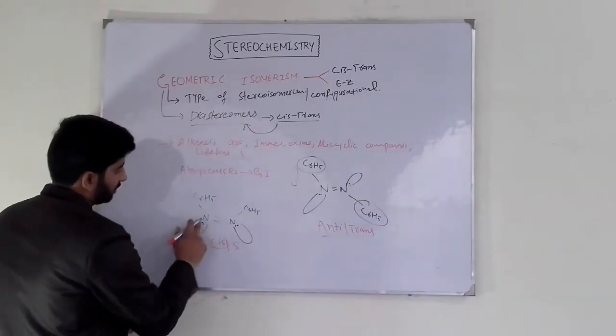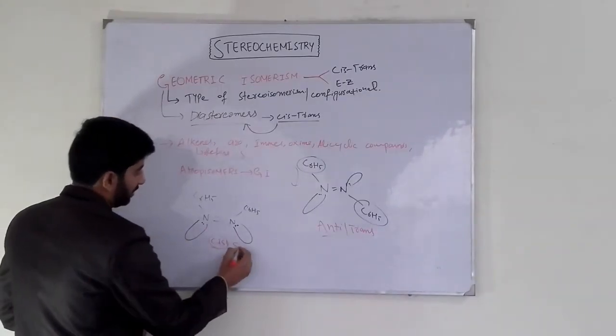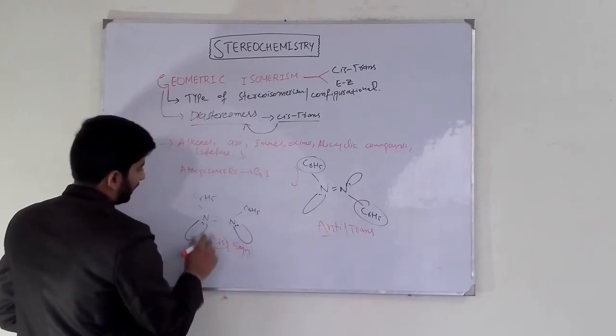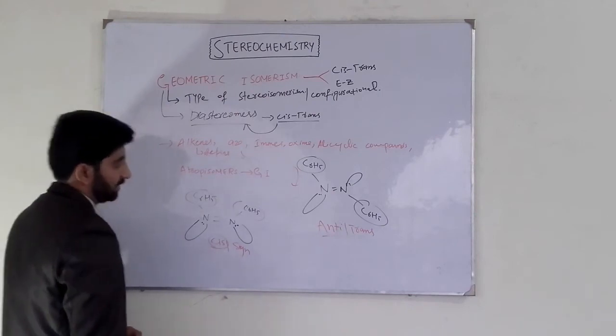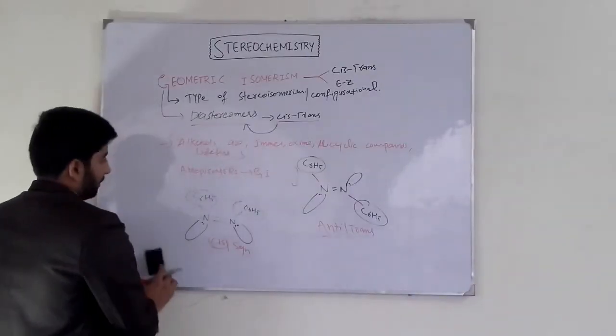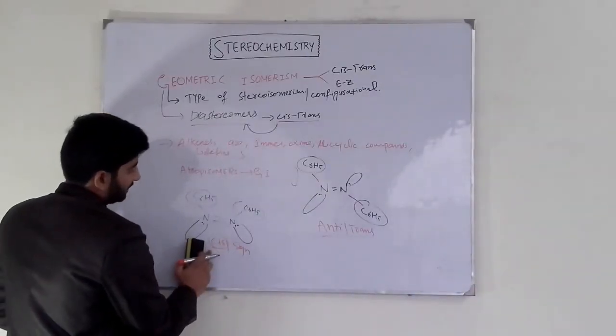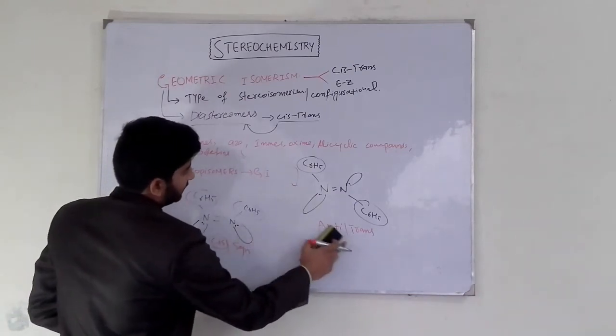And in this molecule, both lone pairs of electrons lie on the same side of the double bond. It is our syn as well as cis, because atoms of high priority lie on the same side of the double bond. It is our syn as well as cis. It is our anti as well as trans.